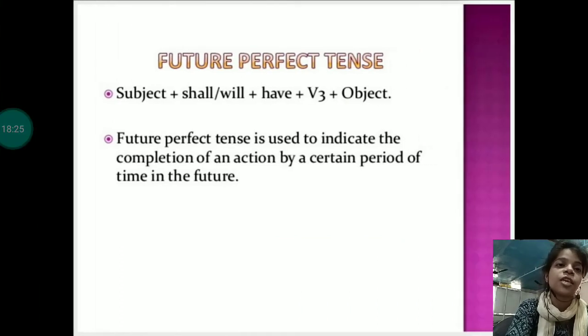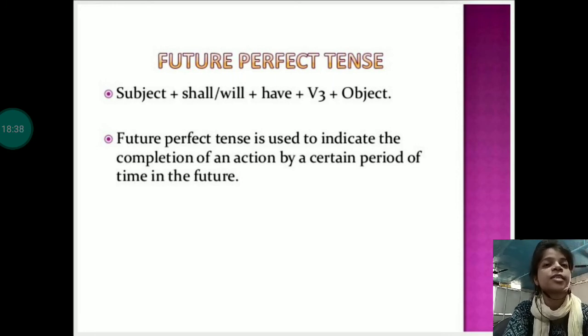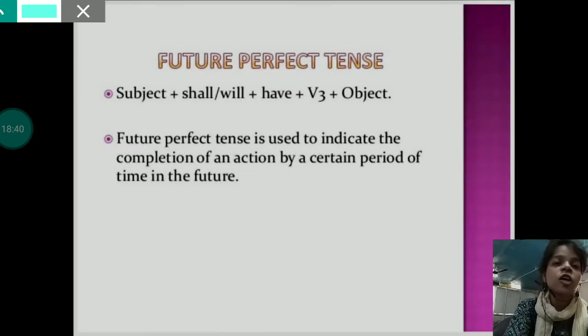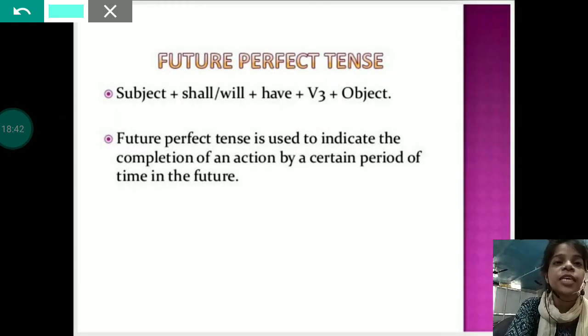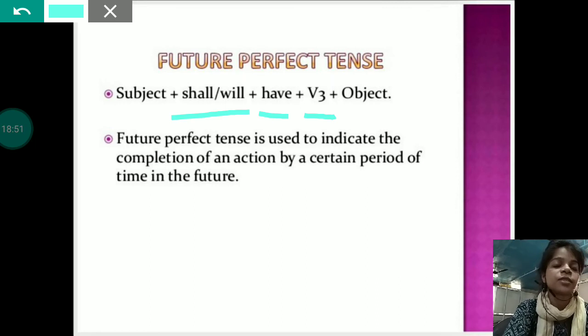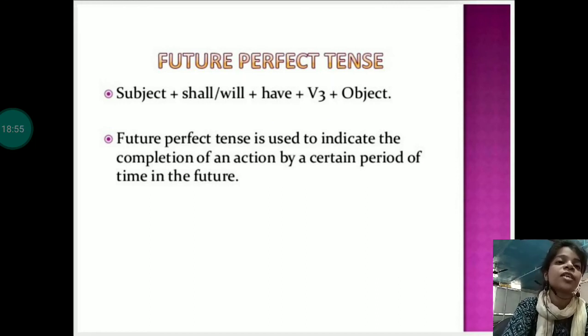Third one is future perfect tense. That means if any action will be completed fully at any time in future, then it will be future perfect tense. And we'll talk about structure. It will be subject plus shall or will, then have, then V3, then object. That means will or shall have plus V3 is the structure of future perfect tense.